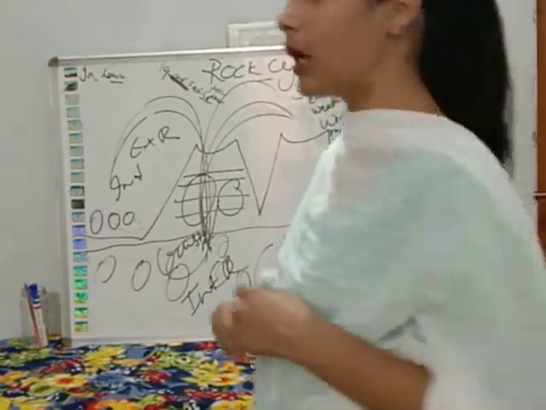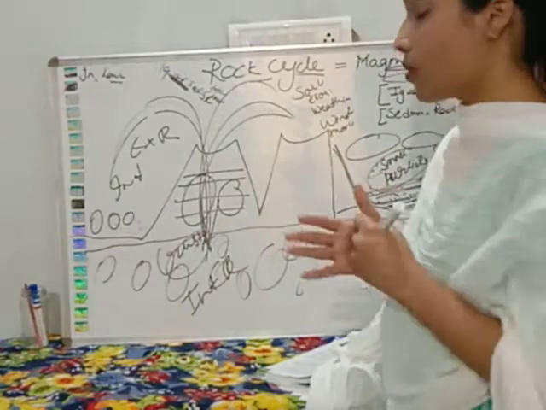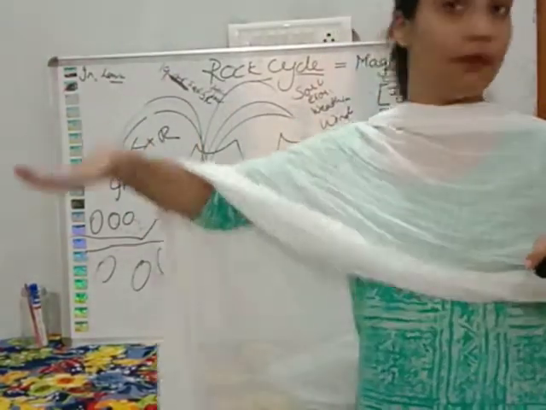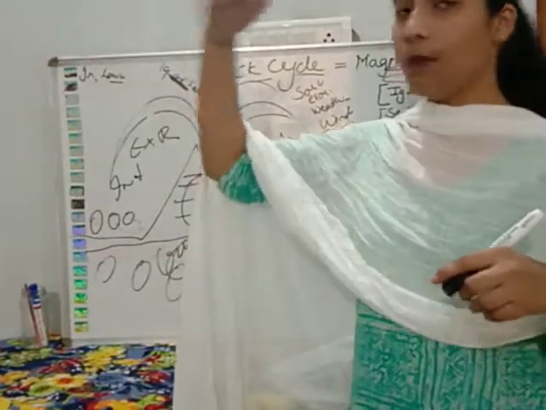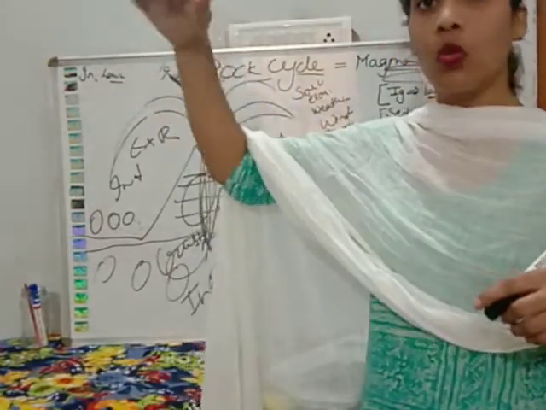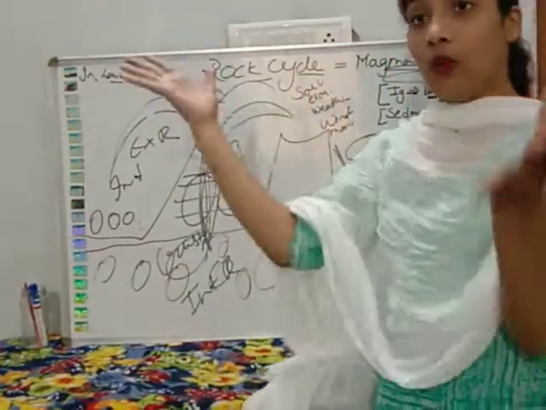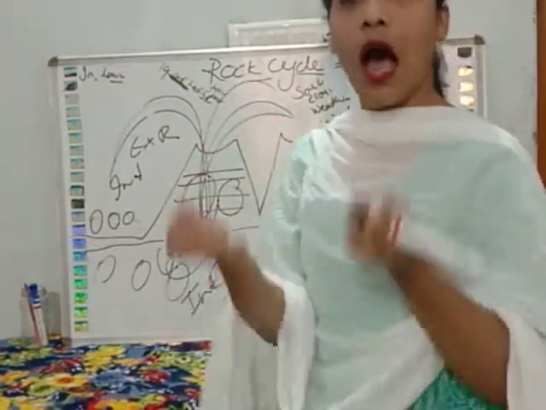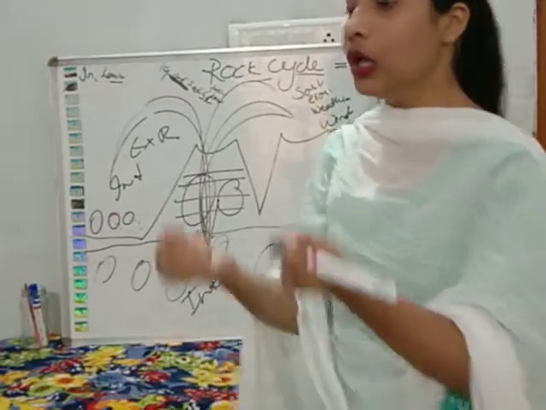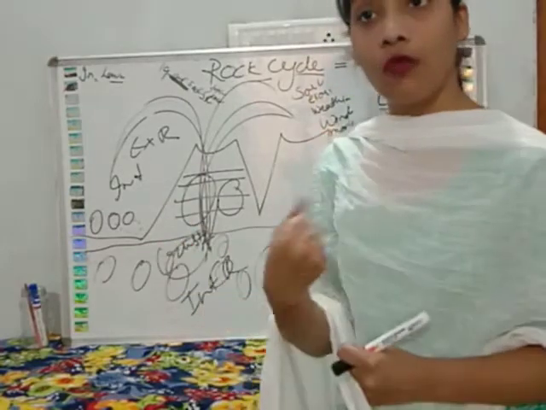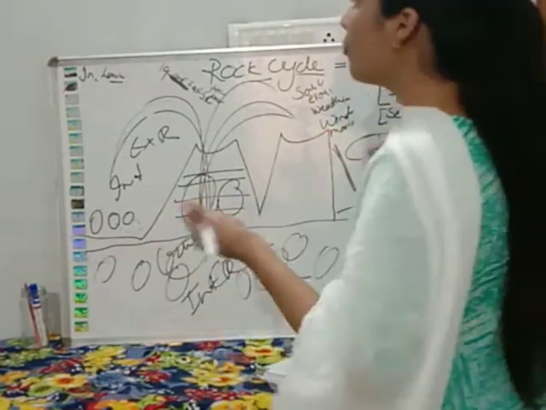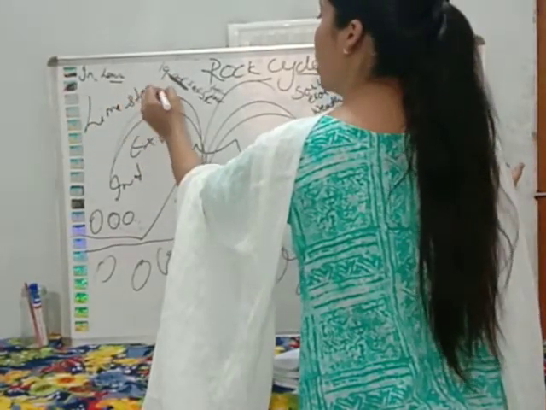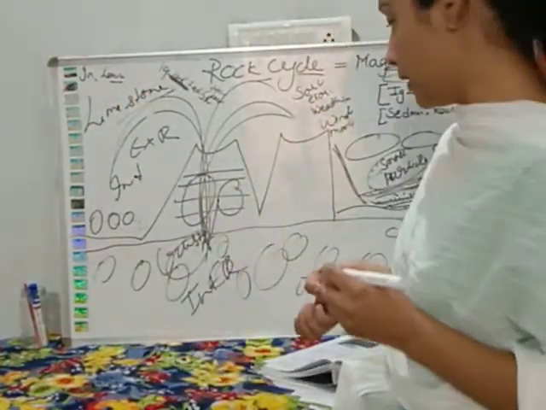First of all, igneous rocks are formed from the lava, then after that sedimentary rocks are formed by the deposition of small particles of the soil and all that. After that, when both the igneous and the sedimentary rocks are kept under high pressure and high heat, they form metamorphic rocks. The example of metamorphic rock is limestone. I have already told you and you have read that in the previous lecture.